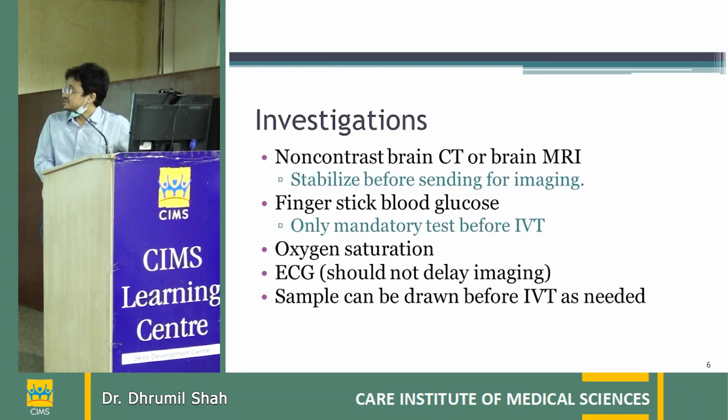Now coming to the investigation, the essential investigation is non-contrast CT brain or brain MRI. So before starting any treatment, we have to do neuroimaging. But first we have to stabilize and we have to maintain ABC before sending the patient for the imaging. And the only essential blood investigation is blood glucose. So no PT/INR, no platelet, anything is required before starting the treatment. And oxygen saturation, ECG, but ECG should not delay the imaging.